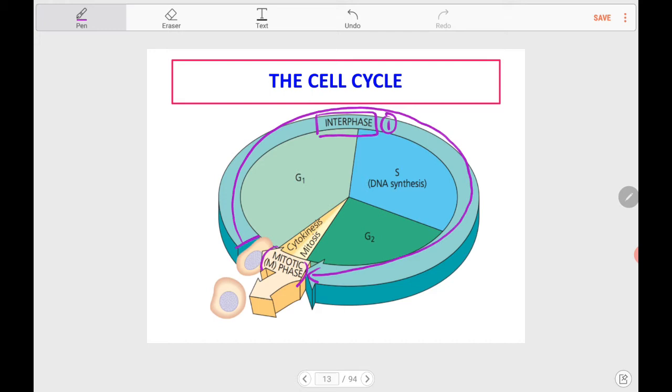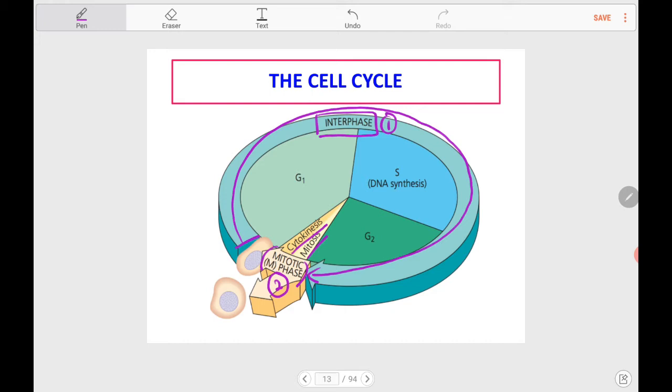After the interphase has completed, the cell will enter the mitotic phase or the M phase. During the M phase, only then the cell will undergo mitosis and cytokinesis, which is the cell division.